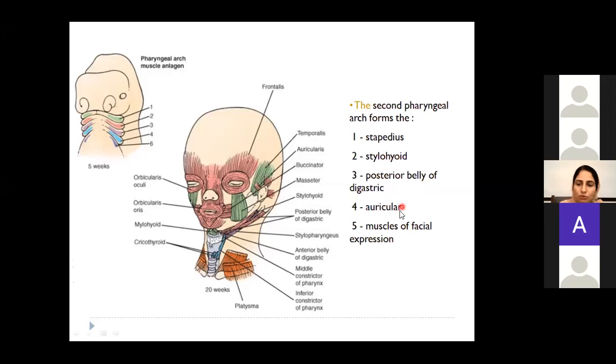Okay. So, apart from that, the most important muscles which are derived from the second pharyngeal arch are the muscles of facial expression. The frontalis muscle, orbicularis oculi, orbicularis oris, buccinator, the zygomaticus major and minor muscles, the levator labii superioris and inferioris muscles, all these muscles which make up the muscles of facial expression, they are derived from second pharyngeal arch.